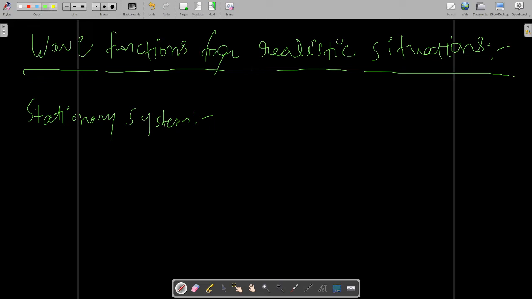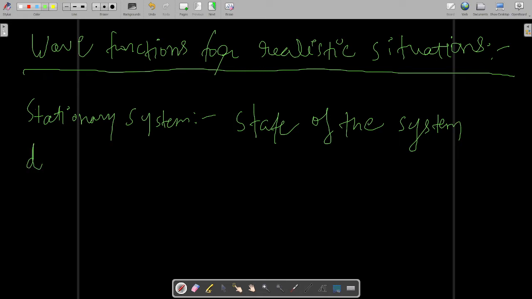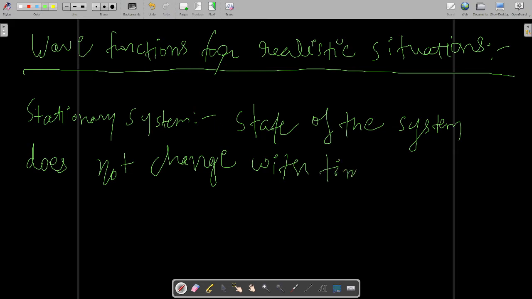A stationary system is such a system that its state does not change with time.